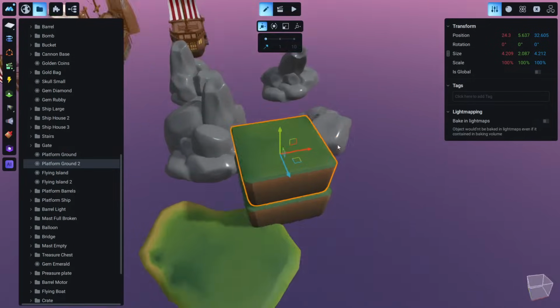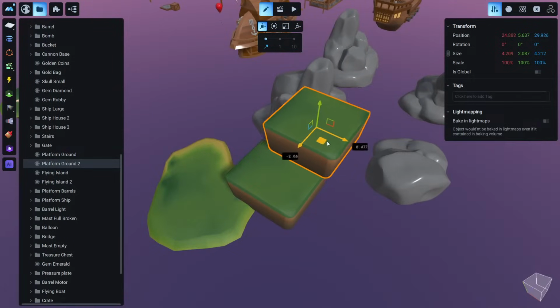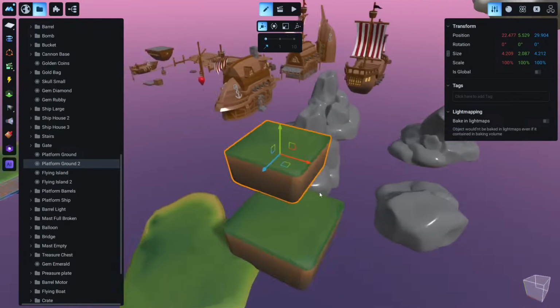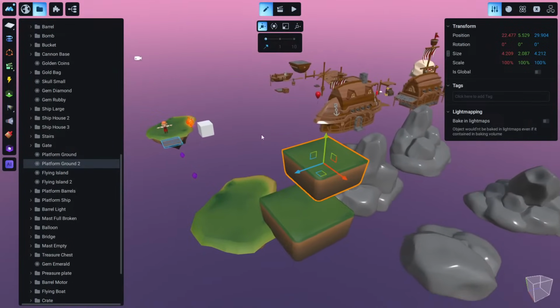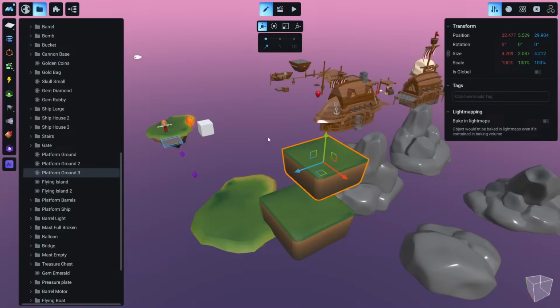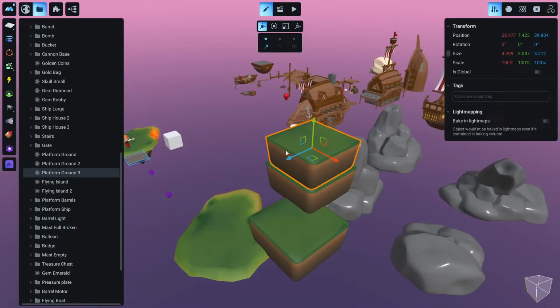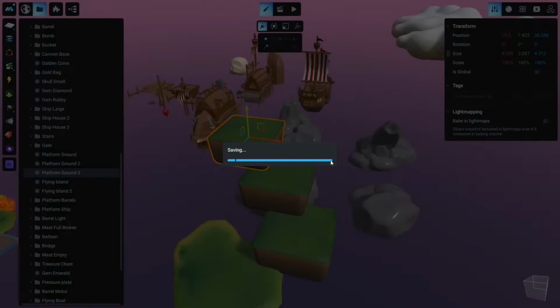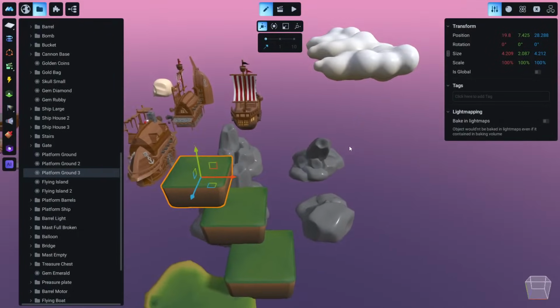Just use your imagination and build a level. I will just build a level with platforms and stuff like that. Let's duplicate, and move it a little bit around here, maybe. And don't forget to save regularly.